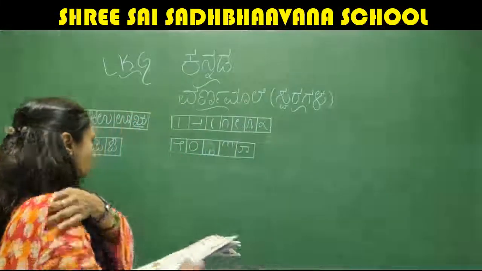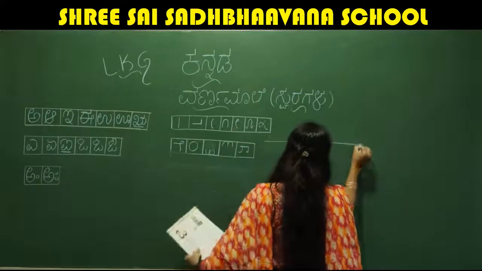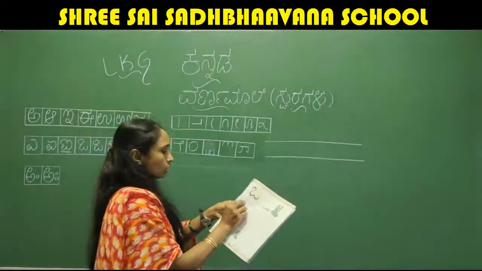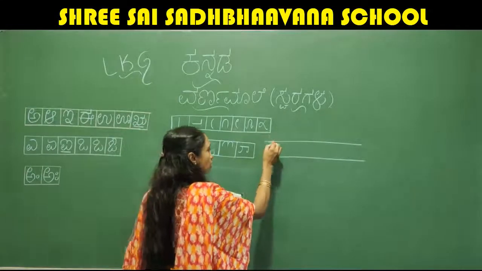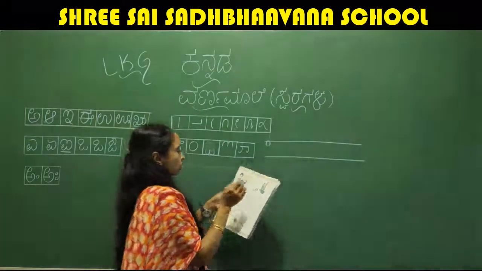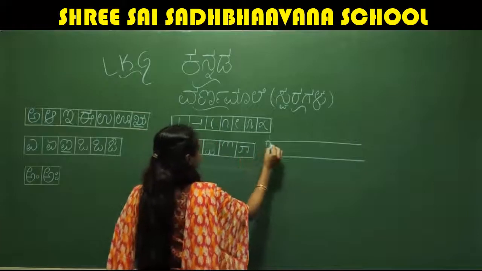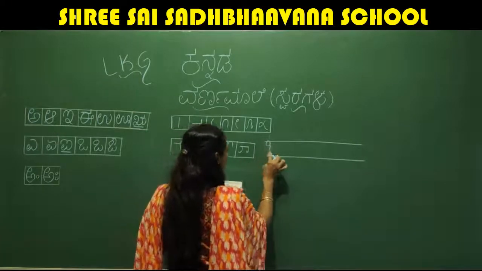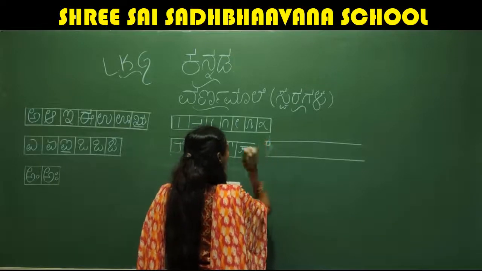See, look at here, letter O. I'll draw two lines here. To write O, what you have to do is you have to start from the upper line here. So one 0 you put. Okay, one 0. And to that, from that 0 you write like this. You write like this, one 0 you write.